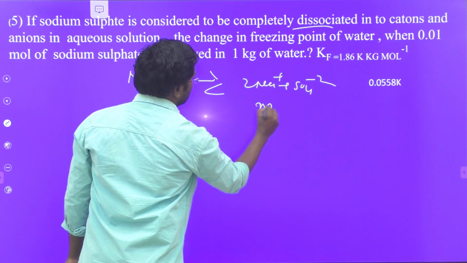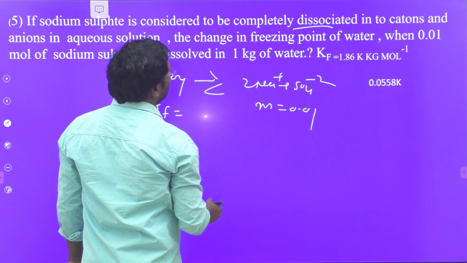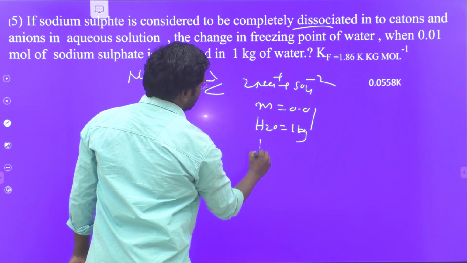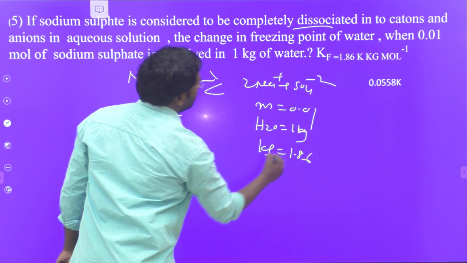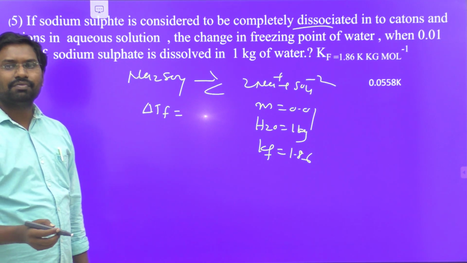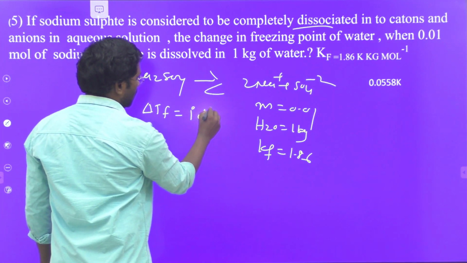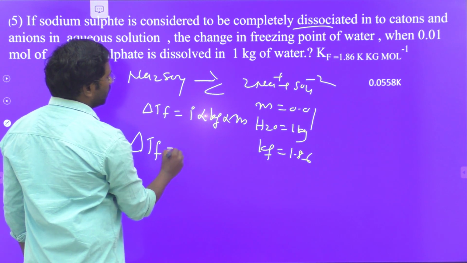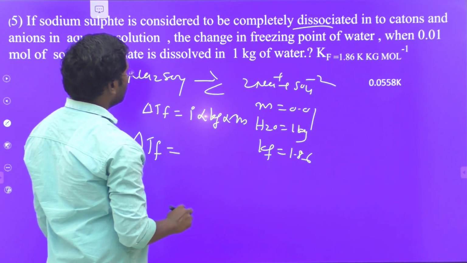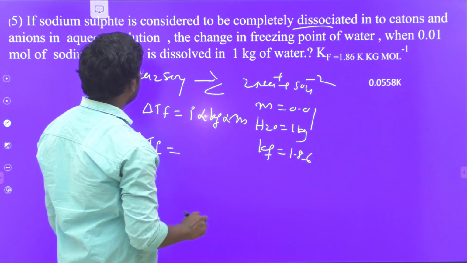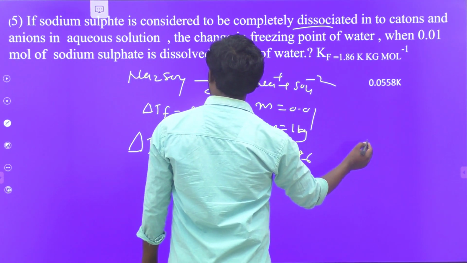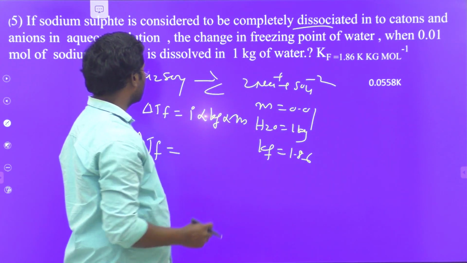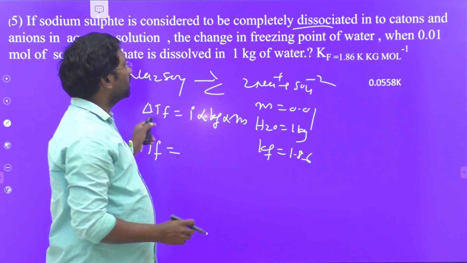So molality means 0.01 mole in 1 kg of water. Mass of the water is equal to 1 kg. And what is the value given here? Kf is given as 1.86. So what is the relation between delta Tf and i? Delta Tf is equal to i into Kf into molality. What is the van't Hoff factor i for this sodium sulfate? It is 3. For sodium sulfate, the van't Hoff factor i we can also calculate using the relation between the van't Hoff factor and delta Tf.